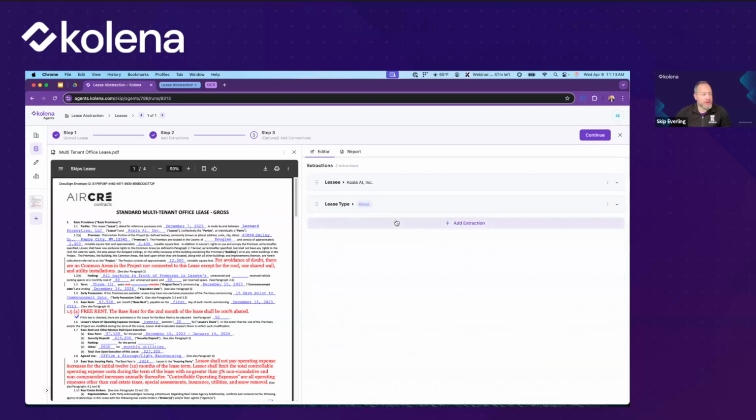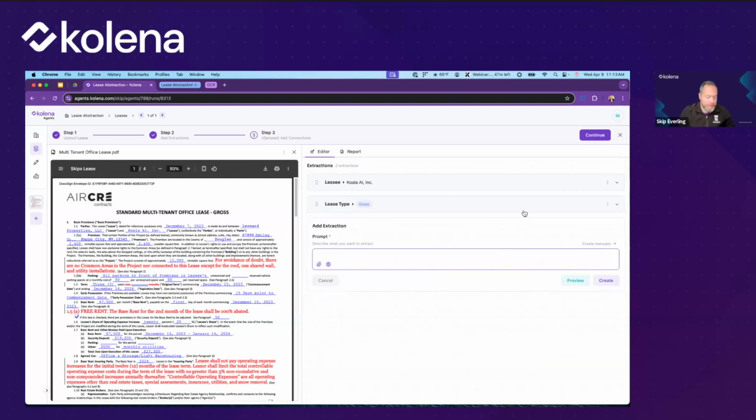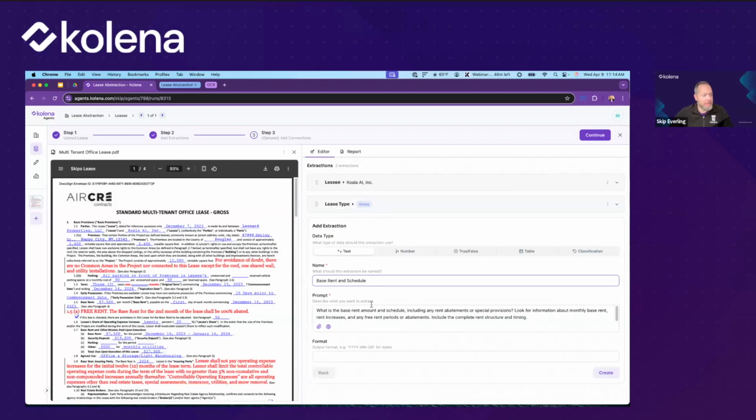Let's show another one. I want to do, what is the base rent and the rent schedule. So this is going to be an example of something a bit more complex. These are examples of just two basic extractions, just showing that it can correctly find and extract information, show all of that intelligently. That's kind of the base assumption here.